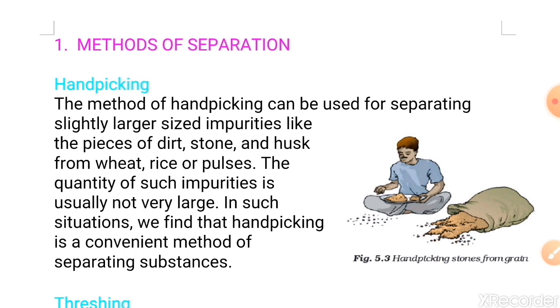As here in this picture you can see this man is picking impurities from the grains. So hand picking is a method which we commonly use. You must have seen your mother picking impurities from rice. So students, this must be clear to you.